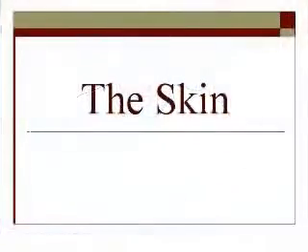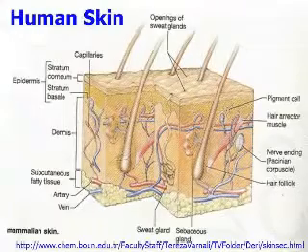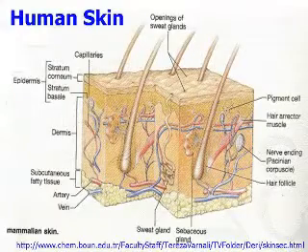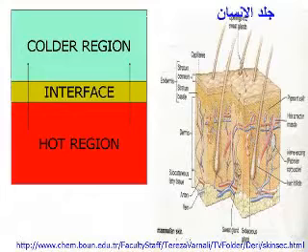So, if we think, where do we have a heat exchanger in the human body? The main location where you exchange heat in your body is the skin. Because if we think about human skin, we see that the skin is an interface between a hot region, the blood beneath the skin, which is hot, about 37 degrees centigrade, and you usually have a colder region at the outside.